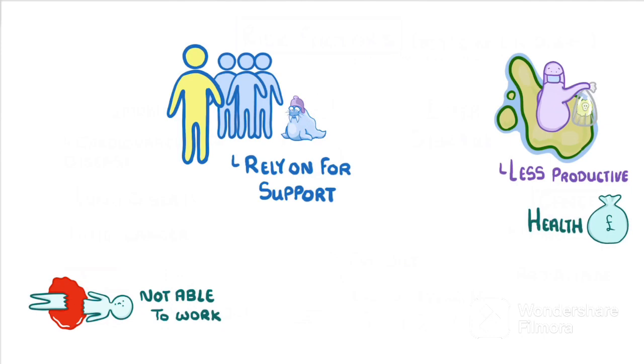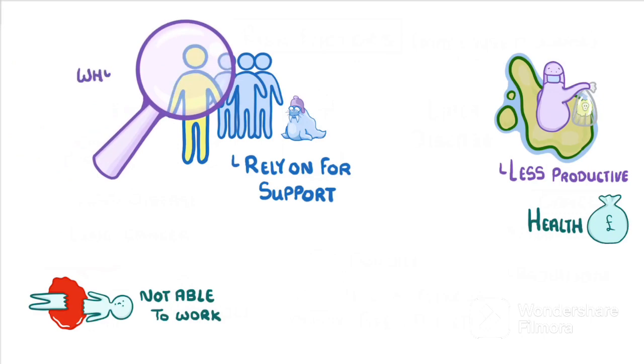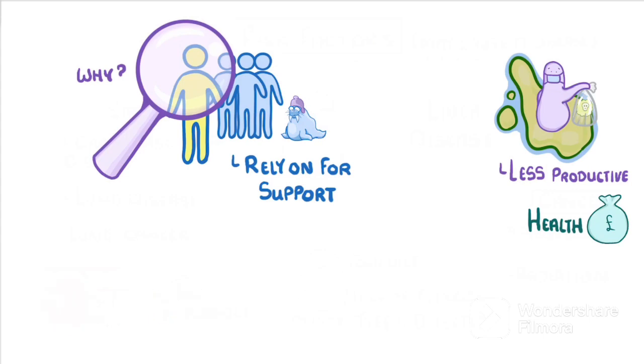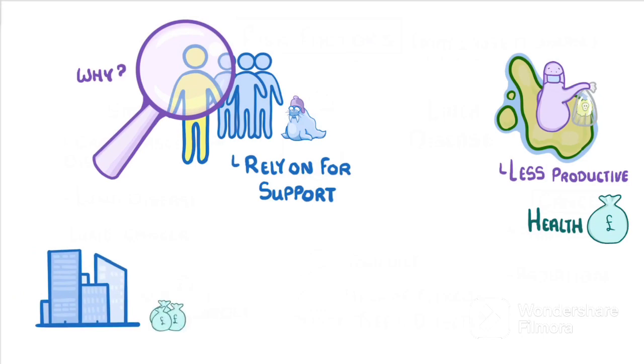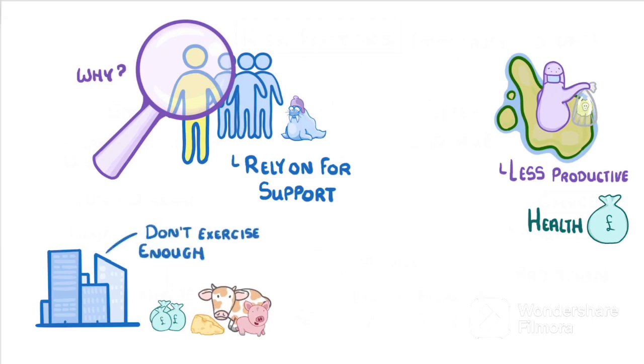In order to try and reduce this burden of disease, scientists first need to find out who catches each type of disease and why. And what they've found is that certain groups of people are more likely to have certain risk factors than others. And so those groups have a higher incidence of the associated diseases. For example, globally, people in developed countries like the UK, with higher incomes, are more likely to eat too much unhealthy food and live a sedentary lifestyle where they don't exercise enough. And risk factors like these are part of the reason that obesity and its associated diseases are such a problem in developed countries like the UK.